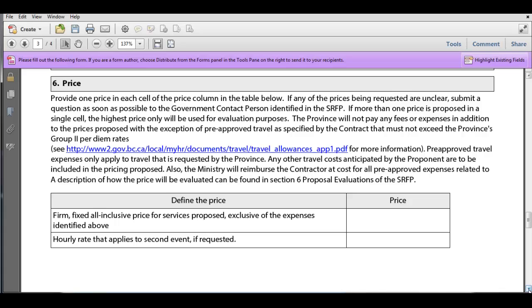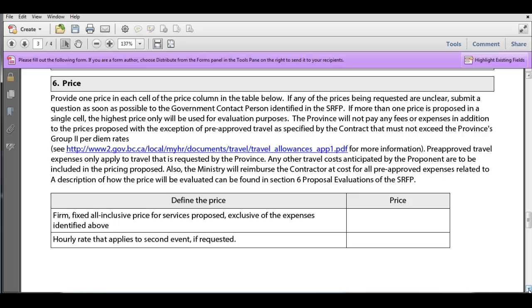Now, in our case, we're actually asking for 2 prices, and you can see that in the table. If you go to the instructions at the top, it's talking about providing 1 price in each cell. So you'll see we have a table that's got 2 rows, so there's 2 cells to fill out. We're looking for 1 price in each one of those cells. Now, if the prices are unclear, if there's something about it that's just not making sense to you, whether that's what price should include or how price is going to be evaluated, or is there a price that was missed that you think should be included, those are all great things to be asking the government contact person to send that question in writing.